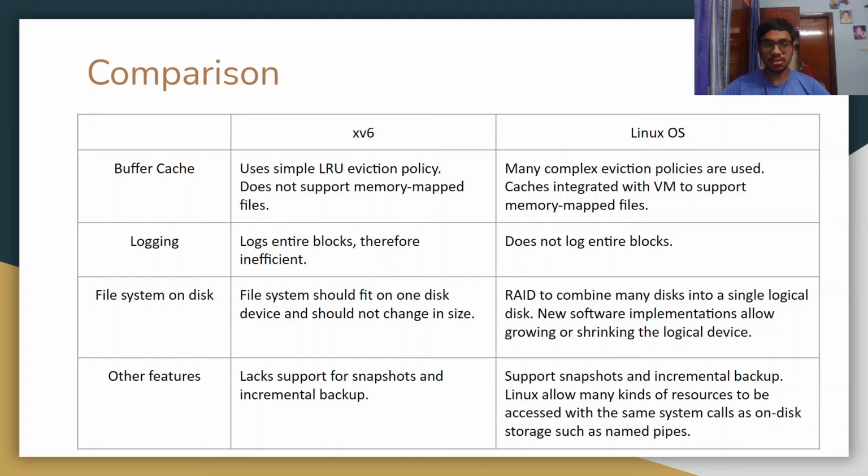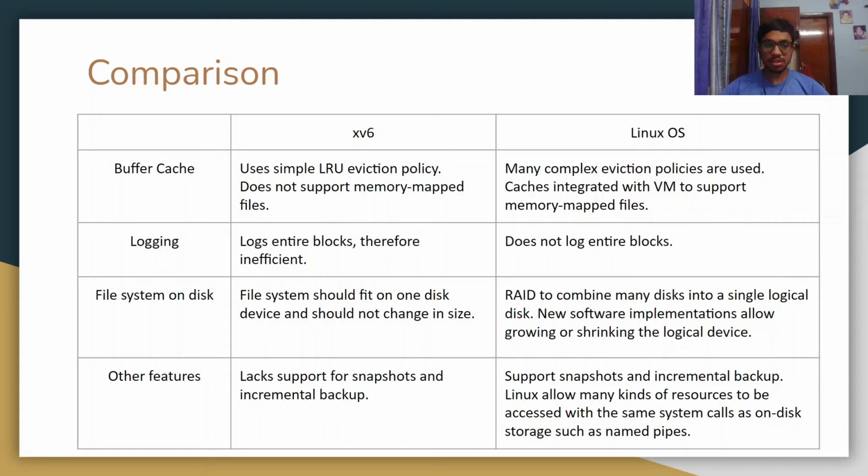File system on disk. In XV6, the file system should fit on one disk device and should not change in size. In Linux OS, RAID is used to combine many disks into a single logical disk, and new software implementations also allow growing or shrinking the logical device by adding or removing disks on the fly.